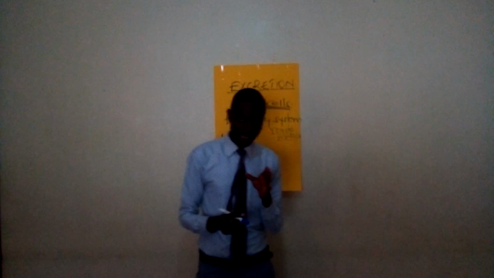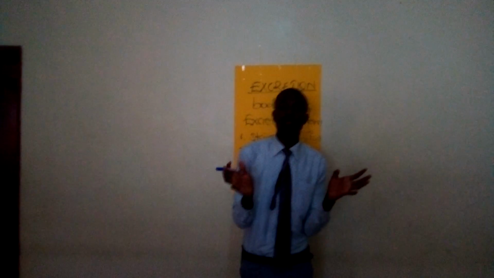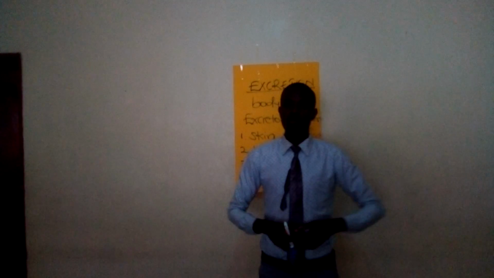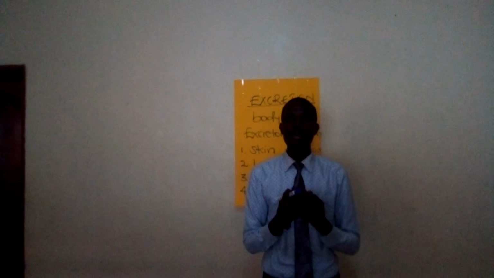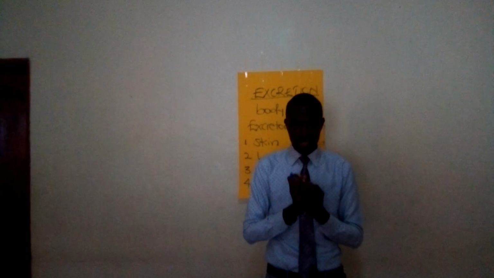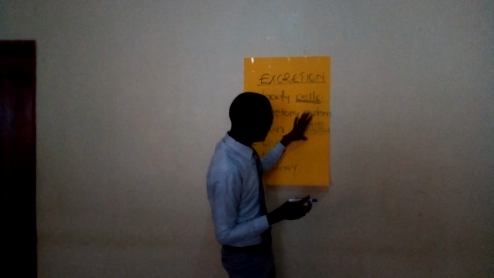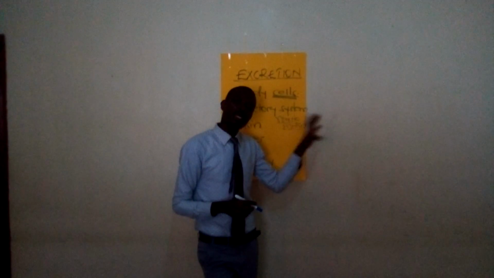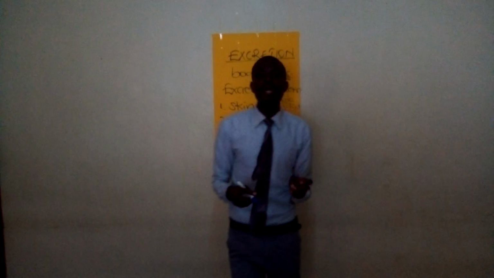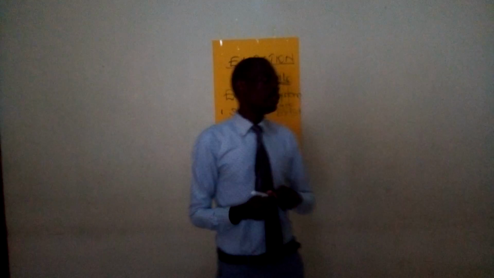We all sweat, especially when it is a hot day or when the conditions are warm. We always see some water getting out of our skin. That is called sweat. Sweat is one of the waste products that are removed from the body. Then we have another waste product that we call urine.